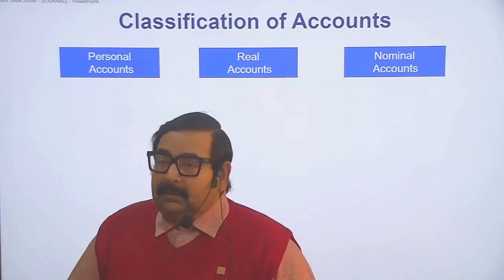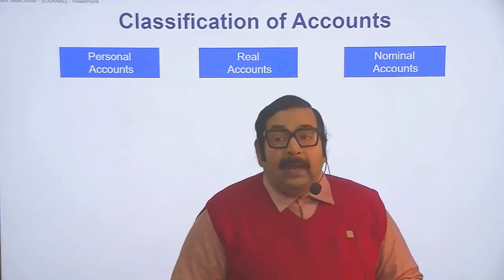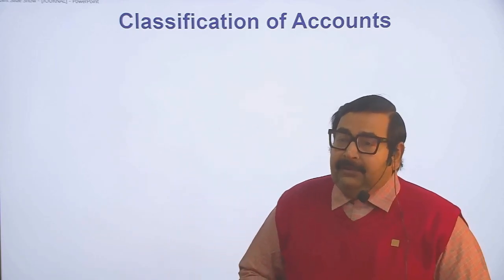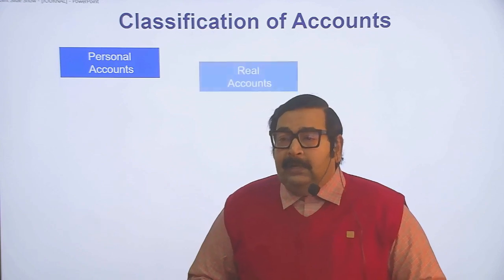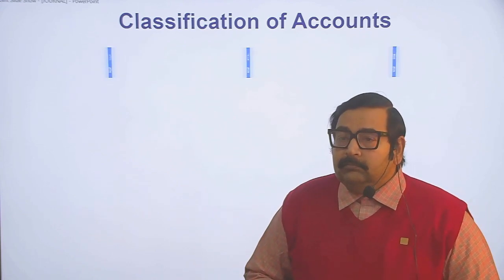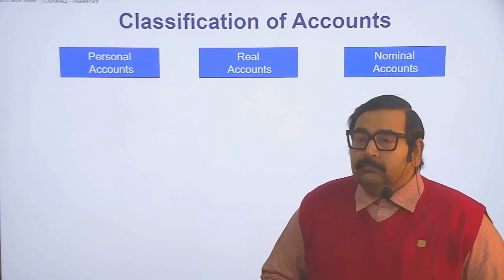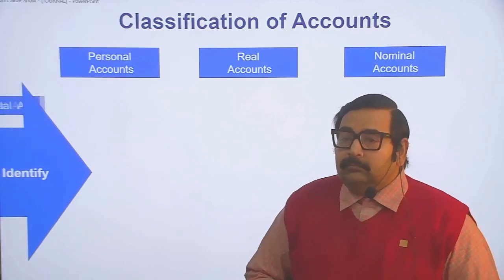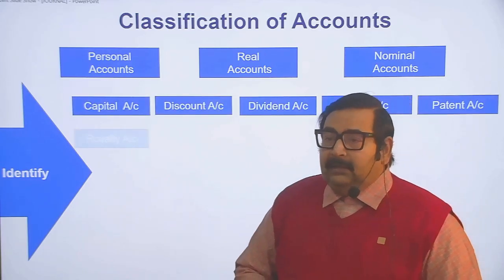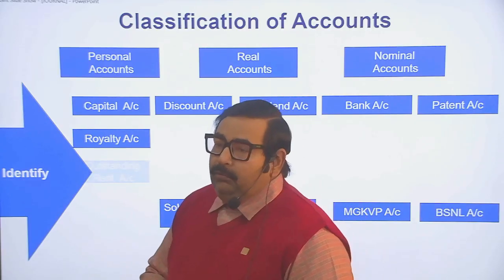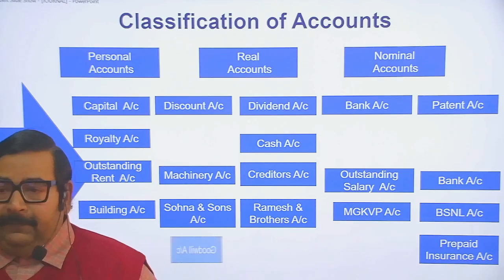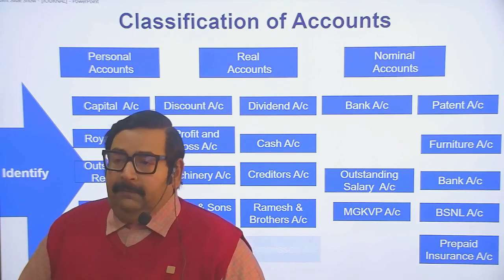These are the classification of accounts, and after classification you can identify each account: personal, real and nominal. Identify these accounts, you may identify them as we go further.